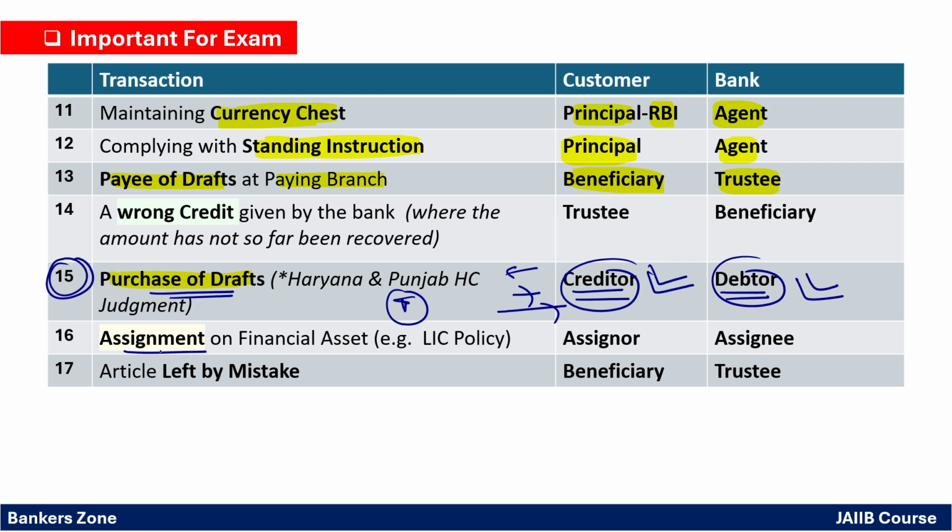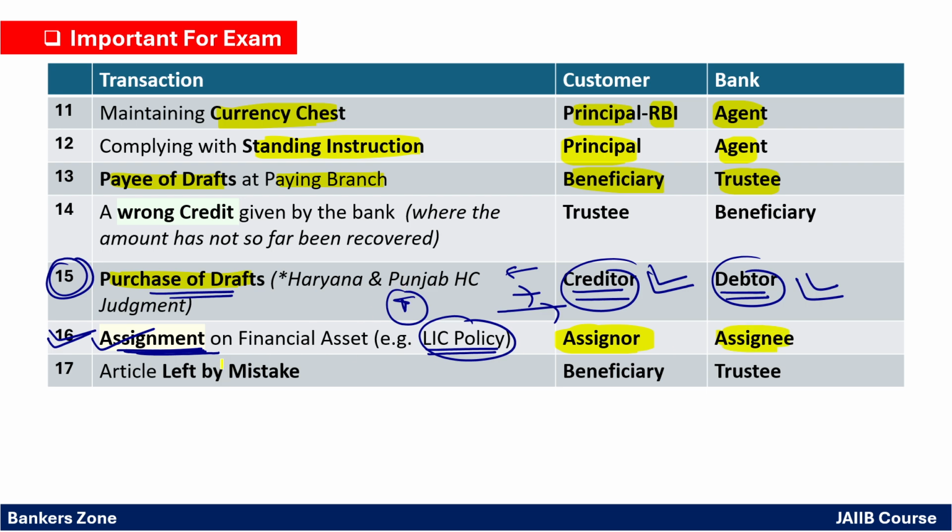Now assignment. When we talk about what is assignment, previously you can submit the LIC policy in the bank and you can take the loan against the LIC policy or any government security. So for that, we, the banker, create the lien called the assignment, right? So a lien on a policy or security created by the banker is called the assignment. In that case, the customer becomes the assigner. Owner of the policy is the customer, right? Assigner, and bank becomes the assignee.